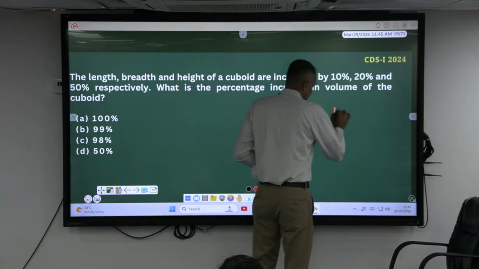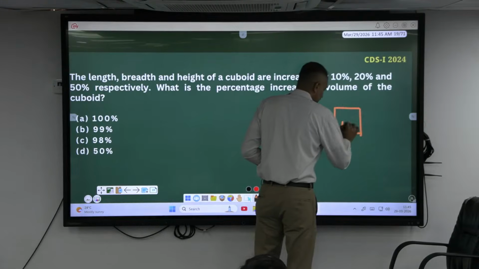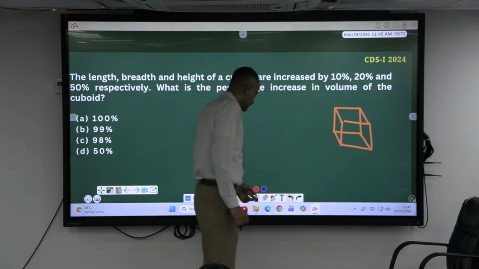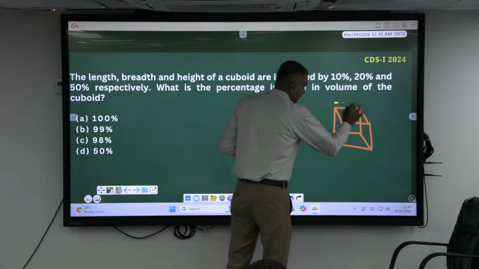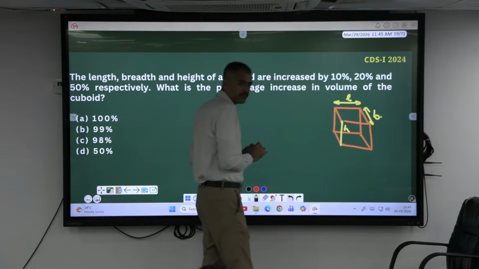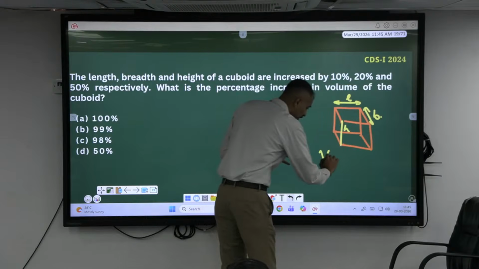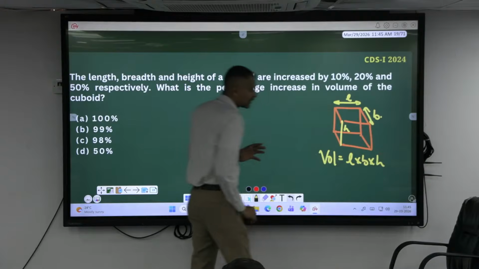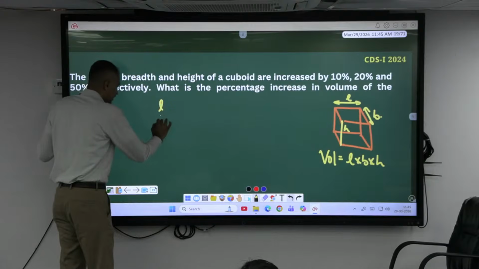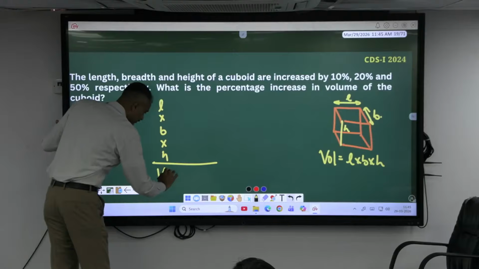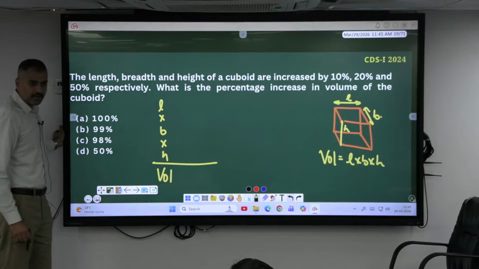Okay, cuboid. This is a cuboid. This will be the length, this will be the breadth and this will be the height. How to measure the volume of this one? Length into breadth into height. If I multiply length, breadth and height, what should I get? Volume. Right, sir? Isn't it?